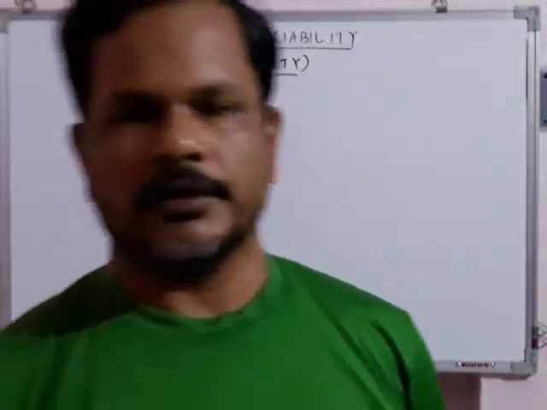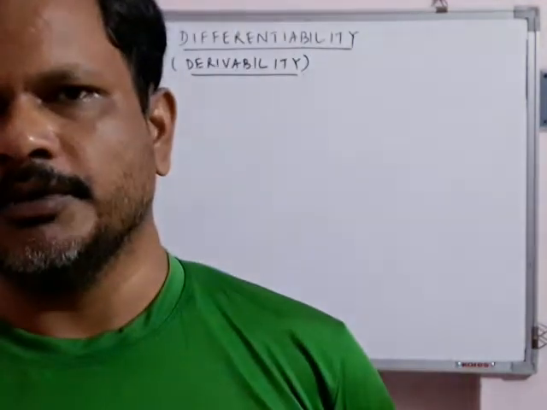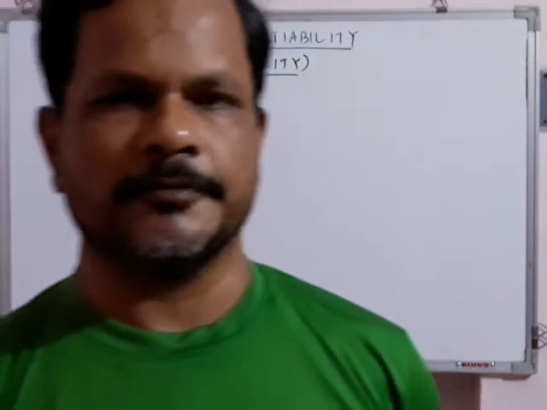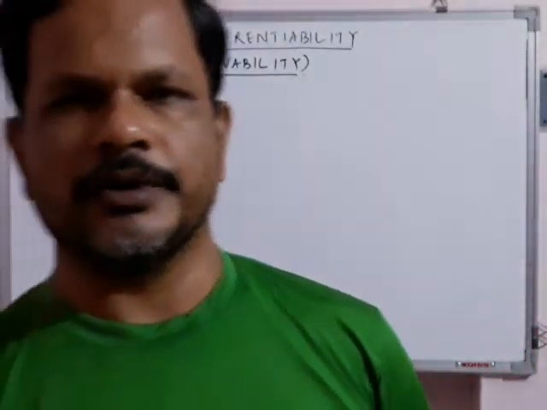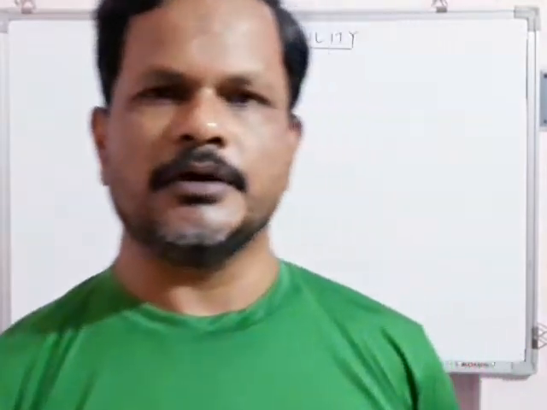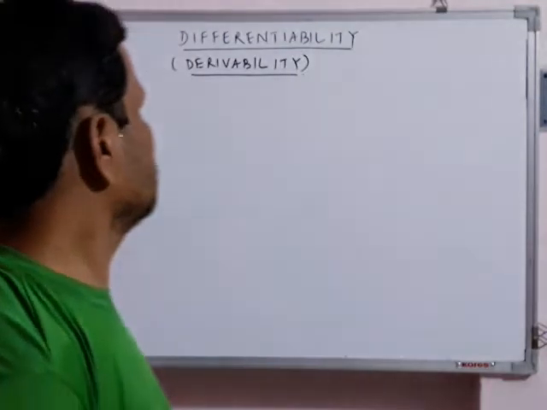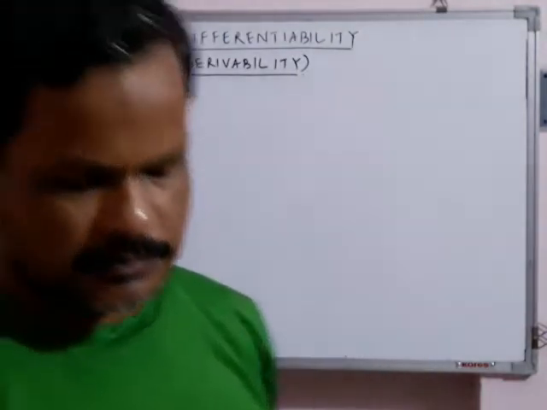In continuity, what was the meaning of continuity? Continuity of a function means there will be no break in the graph of the function. Then we say the function is continuous. Without break, the graph will be drawn. Okay. Similarly, derivability or differentiability.